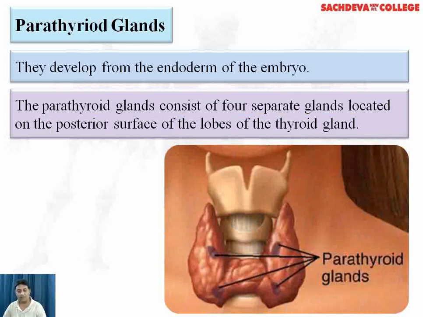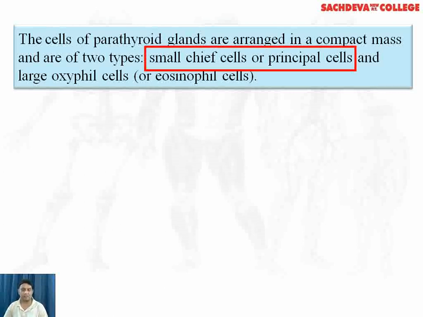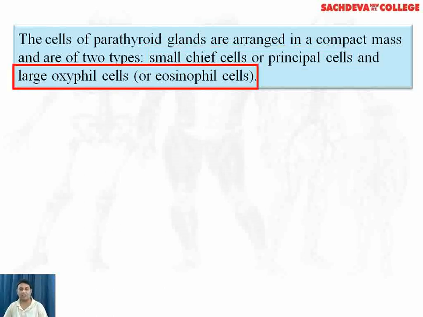Especially, some scientists consider it to be a pair of parathyroid glands. Cells of parathyroid glands are arranged in a compact mass and are made up of 2 types of cells: smaller chief cells or the principal cells and the large oxyphil cells.